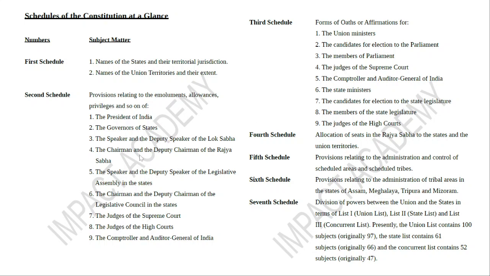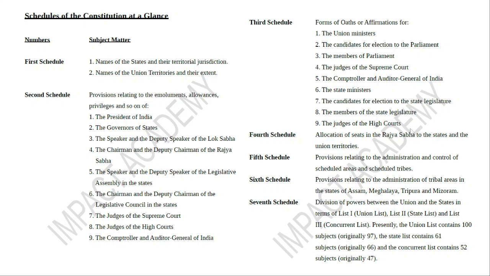What is the difference here? President, governor, speaker, chairman, all these are extra in the Second Schedule. In oaths or affirmations, you don't have that. You have the MPs, union ministers, judges, CAG. So roughly remember that. The Third Schedule is regarding oaths, affirmations, and emoluments.